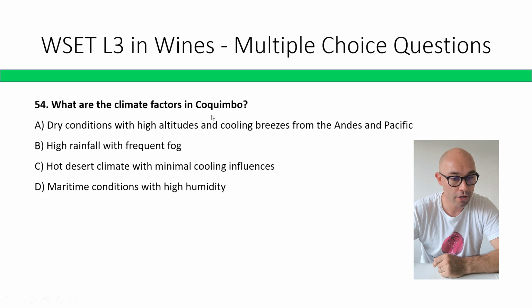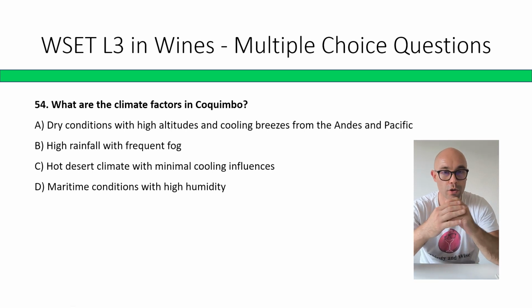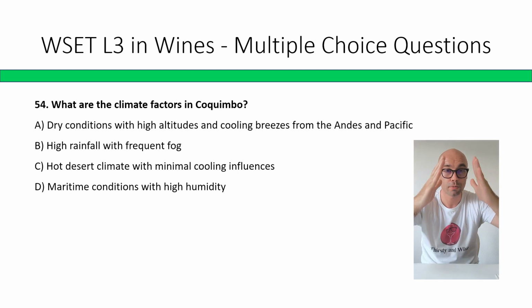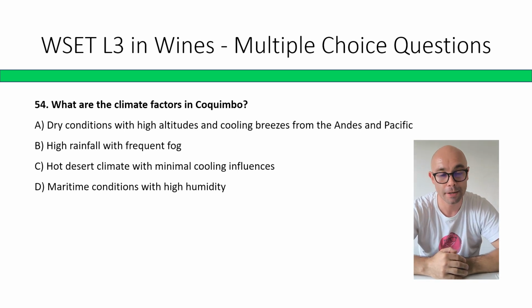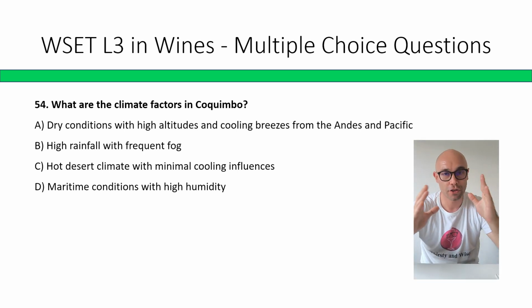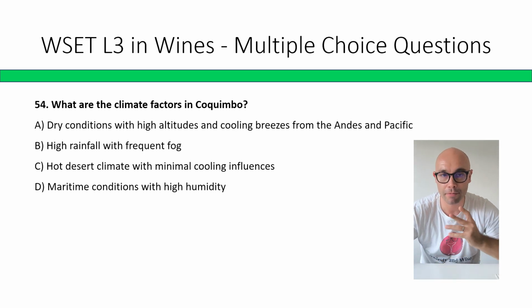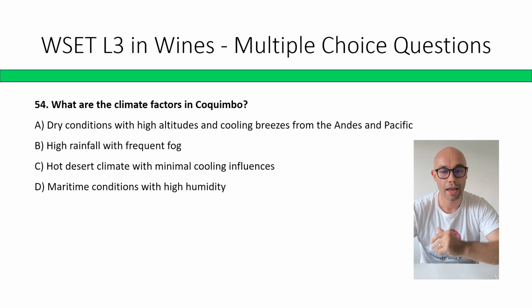What are the climate factors in Coquimbo? A: Dry conditions with high altitudes and cooling breezes from the Andes and Pacific. B: High rainfall with frequent fog. C: Hot desert climate with minimal cooling influence. D: Maritime conditions with high humidity. The correct answer is A, dry conditions with high altitude and cooling breezes from Andes and Pacific, because the Coquimbo valley is getting smaller as the Andes are pressuring the land towards the sea. So it's very tight and narrow valleys that have both effects of Andes and Pacific Ocean.